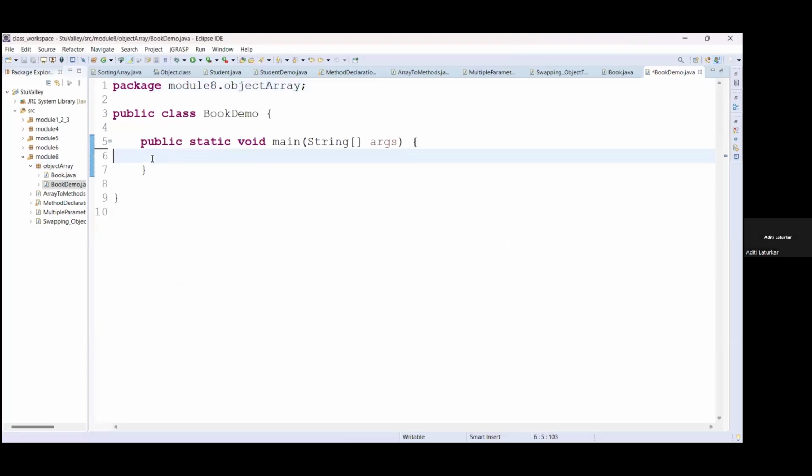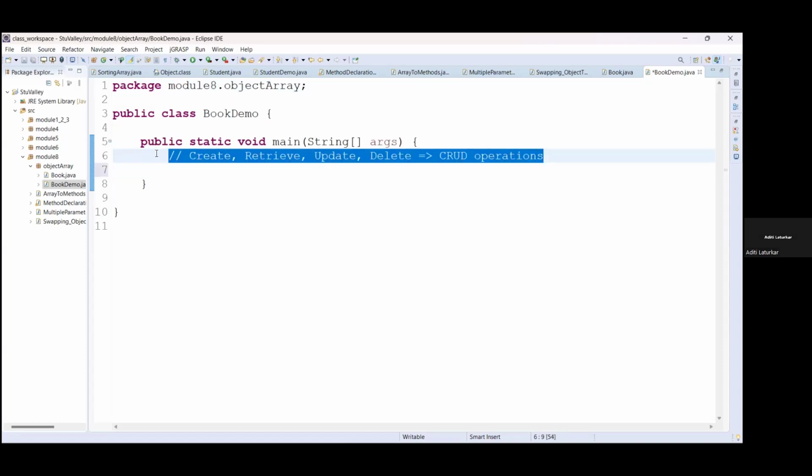Okay, so first of all, here we are going to perform the operations like create, retrieve, update, delete. ठीक है, all these operations are known as CRUD operations, and all these operations we are going to perform on object array.